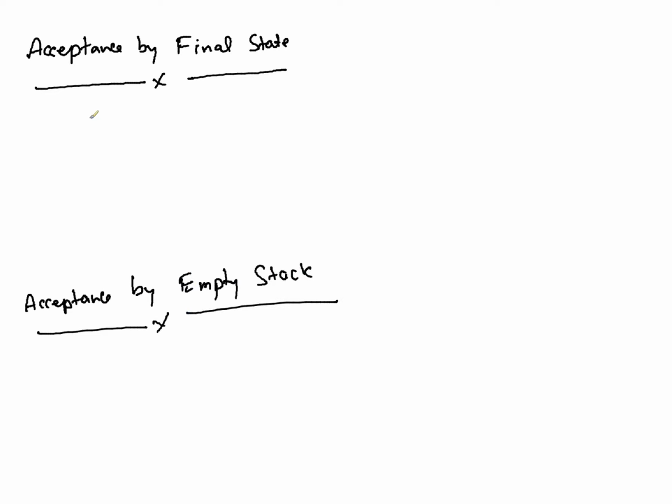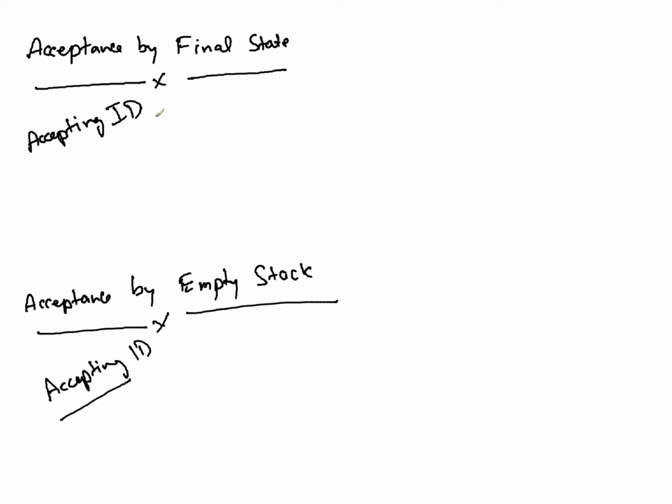Now these two types of PDAs, although they look different, are actually equivalent. We'll come to that very soon, but before that, the main difference between these two is the definition of the accepting ID. So always remember that. If you remember that, then everything is fine.